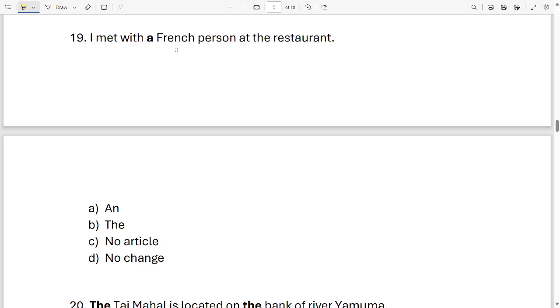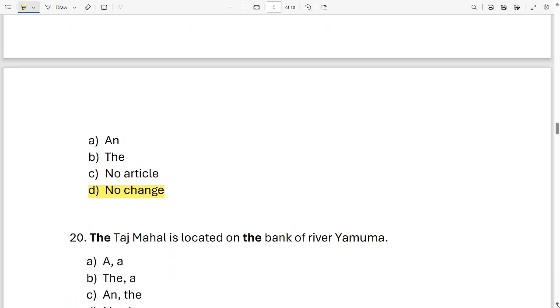I met a French person at the restaurant. Here letter in bold is a. Do we need to replace it with an, the, or no article is required in this sentence, or no change is required? Look at the sentence and choose your option. A, B, C, D. Which option is correct? It is no change required. Option D. Okay. It is a perfect sentence.